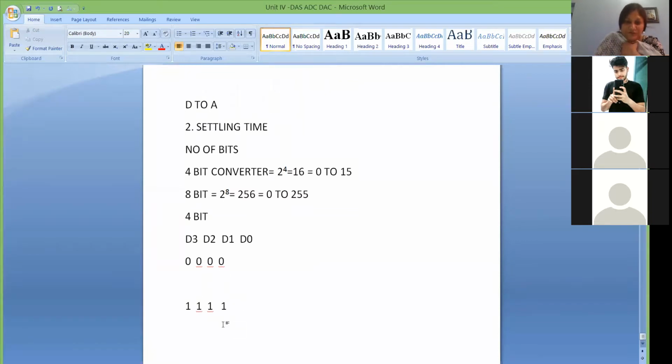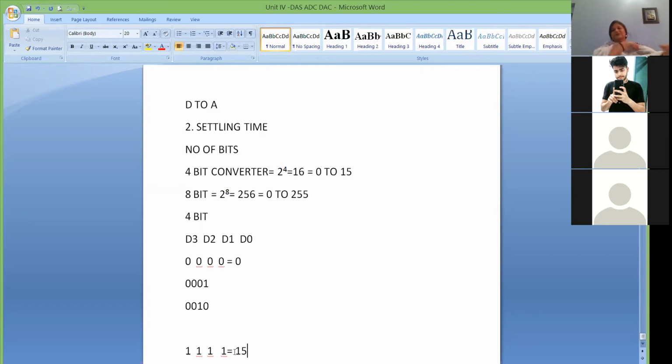So these are your 16 levels. 0 0 0 0, next will be 0 0 0 1, next will be 0 0 1 0. Likewise you will go till 1 1 1 1, that is from 0 to 15. This is your 0th level, and this is your 15th level.